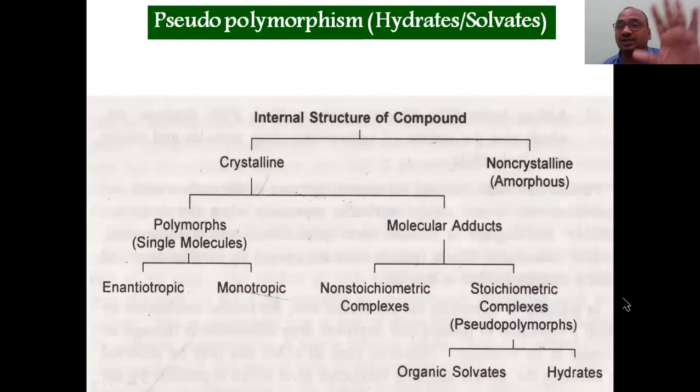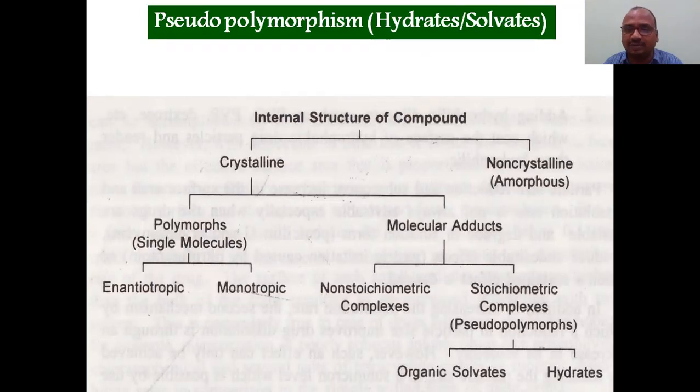So in the last video, I already told you what a crystalline structure is, and non-crystalline, that is the amorphous form. It is very important in the exam. They will ask you: amorphous form is nothing but a non-crystalline form. These points we have already covered. Polymorphism, enantiotropic, monotropic are covered. Here we will see stoichiometric complexes. It is also called pseudo polymorphism. This is also one of the important topics for all competitive examinations.